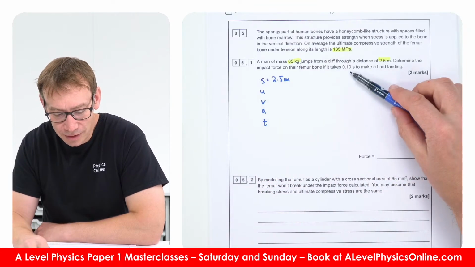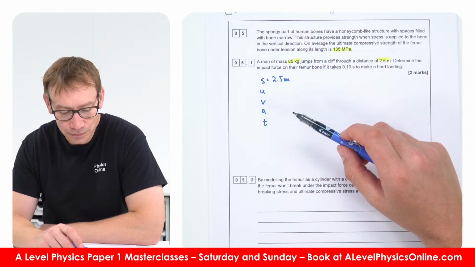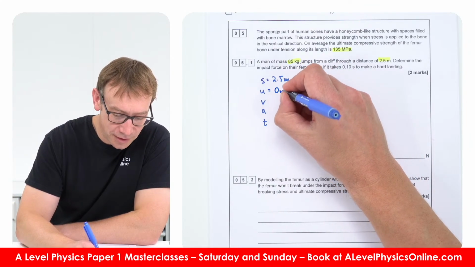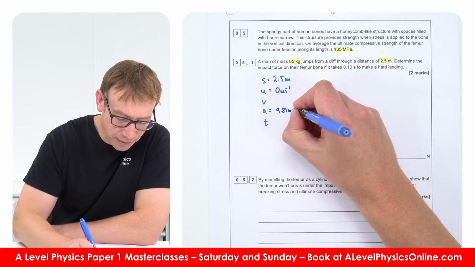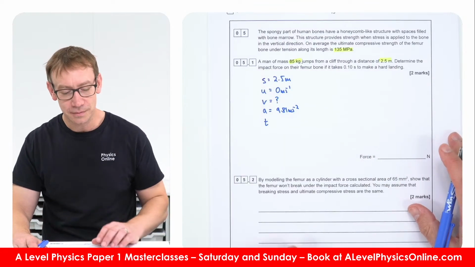We'll maybe come back to that in a second. If they're jumping, their initial vertical velocity is going to be 0 meters per second. The acceleration is 9.81 meters per second squared. And then we can work out their final velocity.